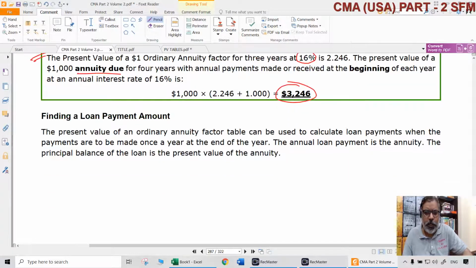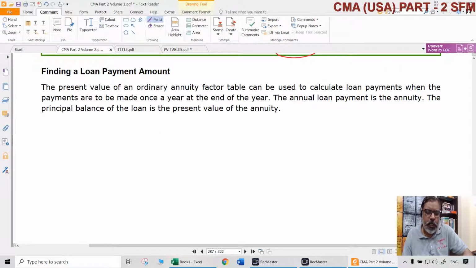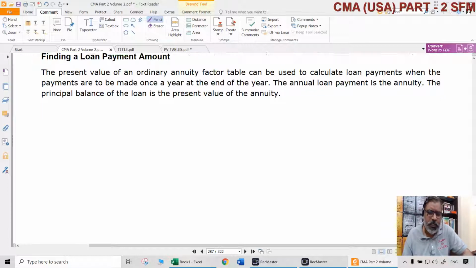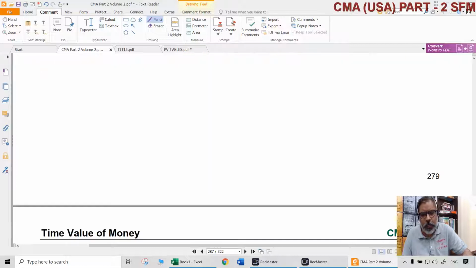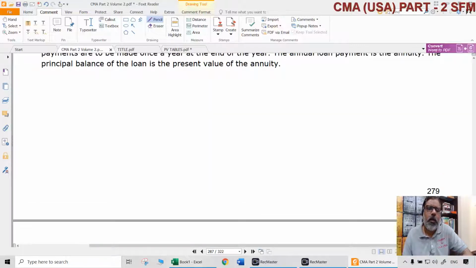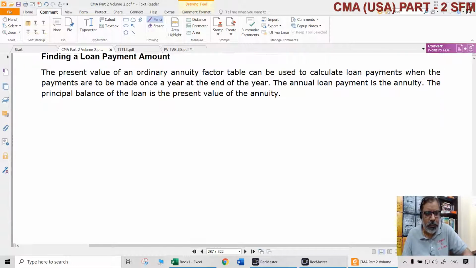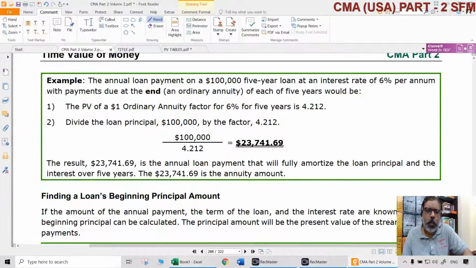So how do we get it? PVIFA for an annuity due is simply the PVIFA for an ordinary annuity for n minus 1 periods, then adding 1. Same way, FVIFA for an annuity due can be calculated using the ordinary annuity FVIFA for n plus 1 periods minus 1. That's it. That is about PVIF and PVIFA.